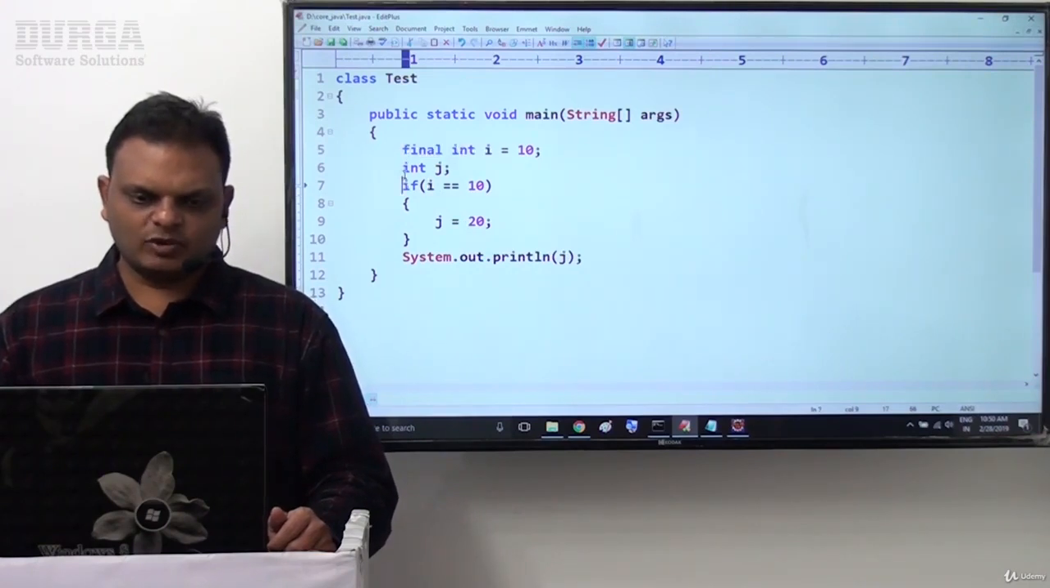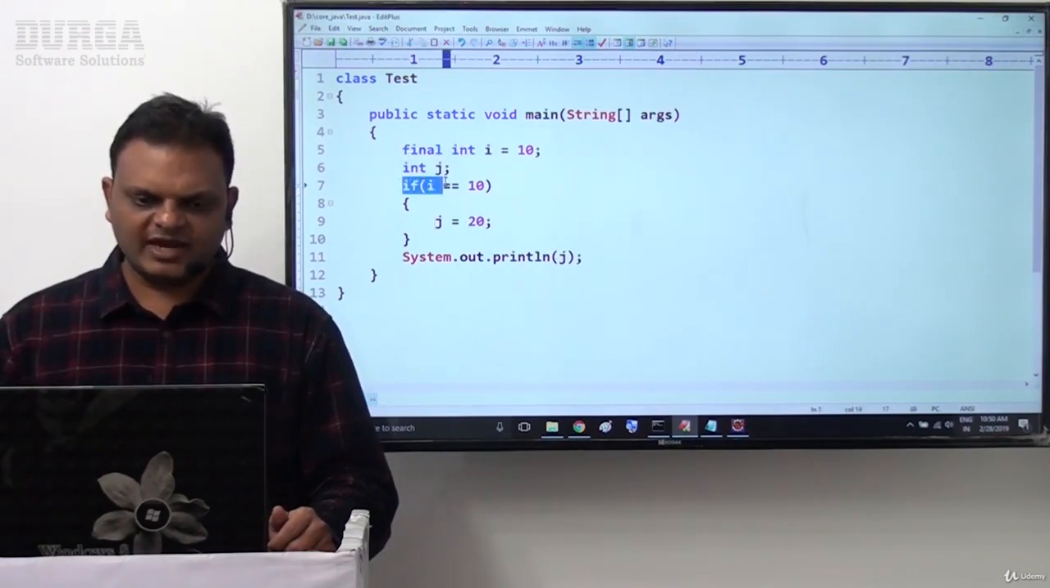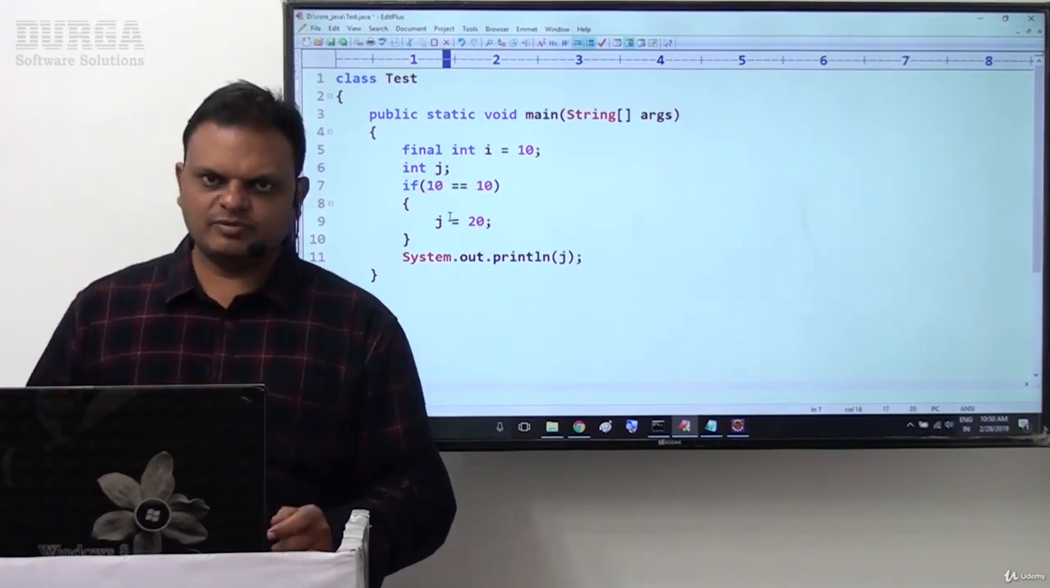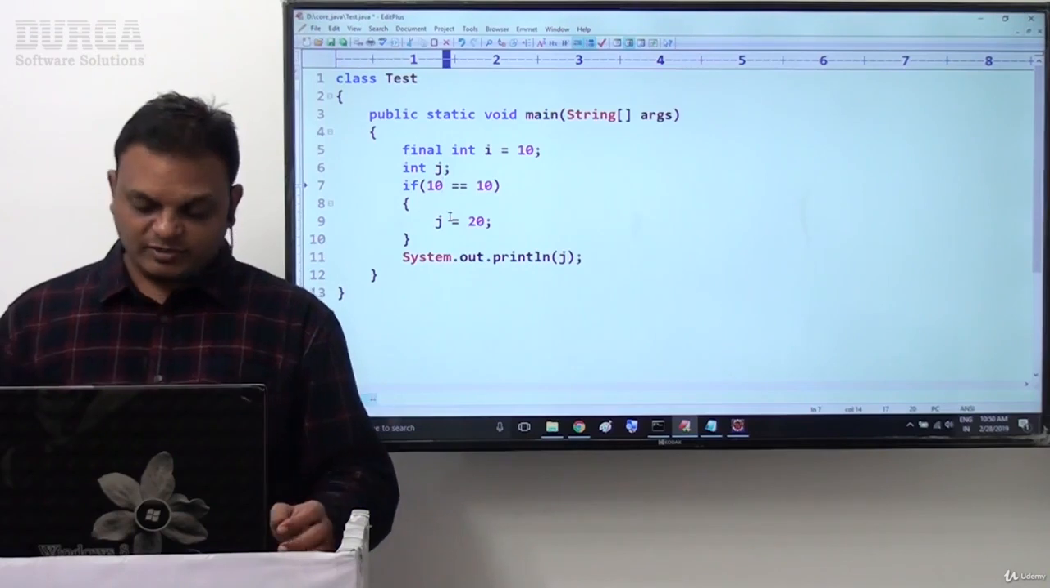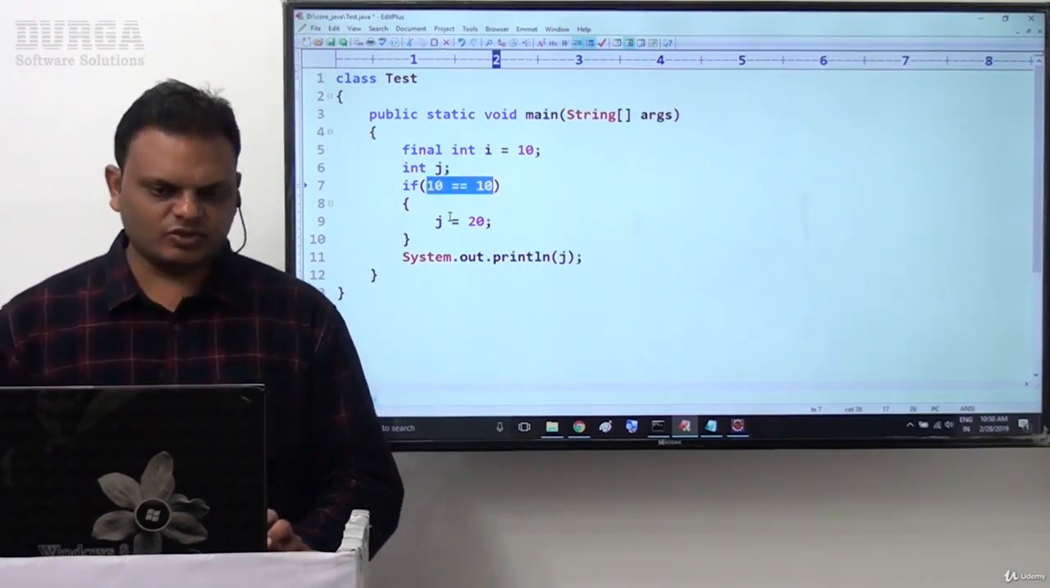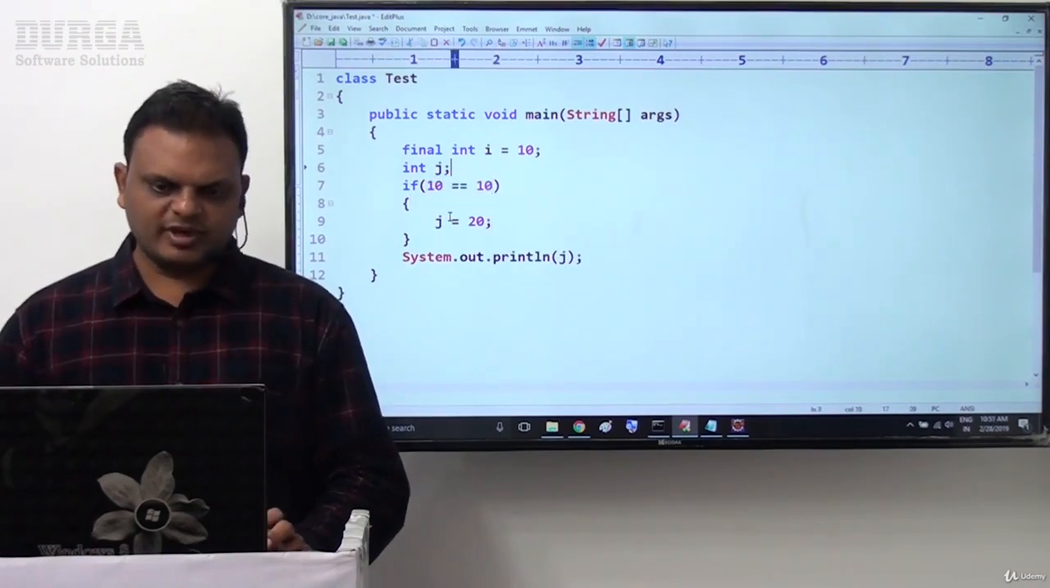So in the remaining part of the program, int j, no I variable. If I double equals to 10, here the I variable is used. In place of this I variable, the compiler will replace it with 10. Now tell me, is this conditional expression automatically a constant expression or not? Okay, good, leave this one. This is going to happen.